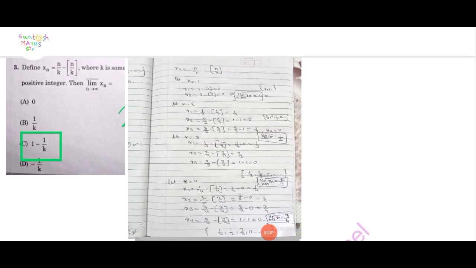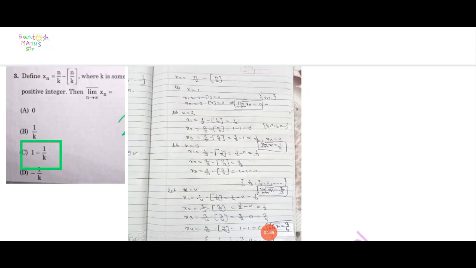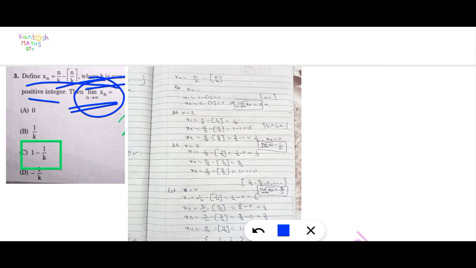Next question, number 3. Define xn equal to n by k minus the integer part of n by k, that is the fractional part. Here k is some positive integer. Then find the limit as n tends to infinity of xn, which one is the value. First of all, here xn is equal to n by k minus the integer part of n by k, that means the fractional part, where k is a positive integer.